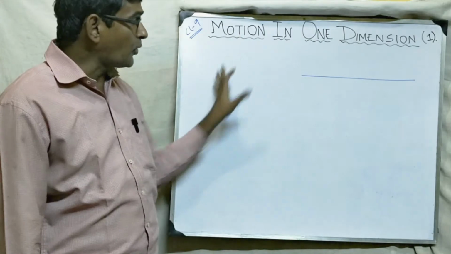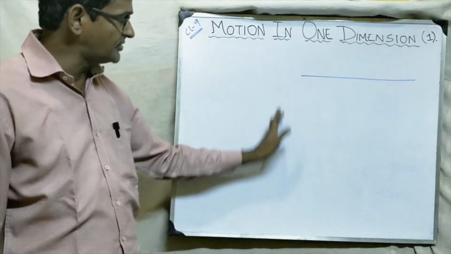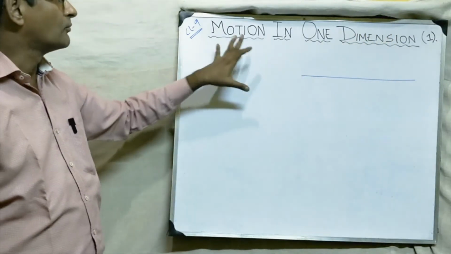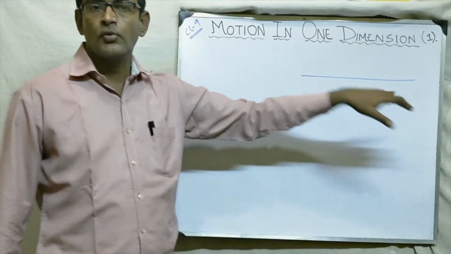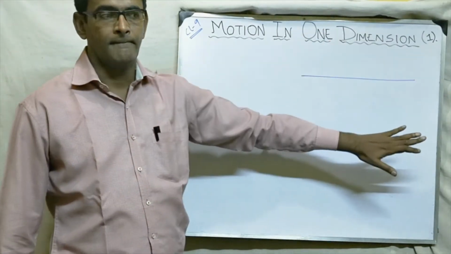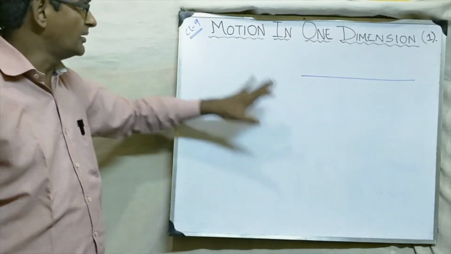But suppose the body moves over a surface, this way, this way, this way, then it means motion in two dimensions. So what is motion in two dimensions? When a body moves over a plane. When the body moves over a plane, it is called motion in two dimensions.